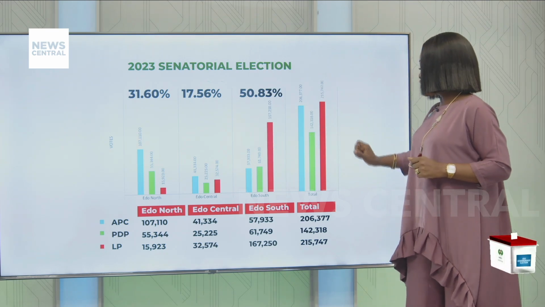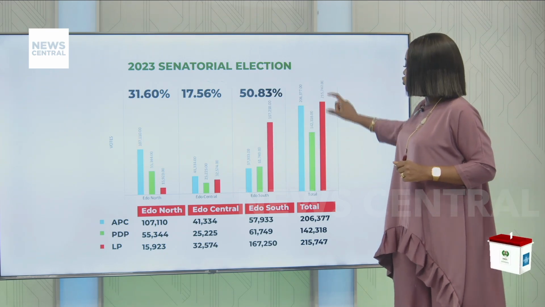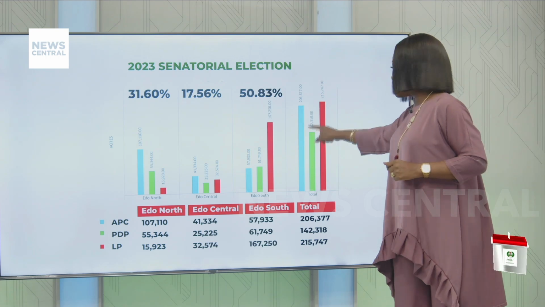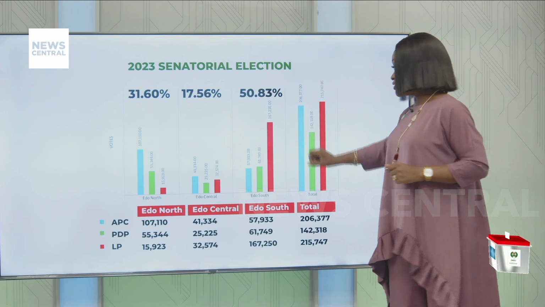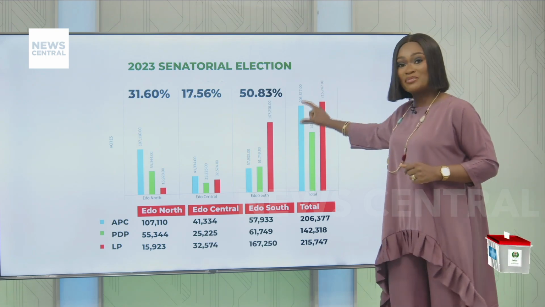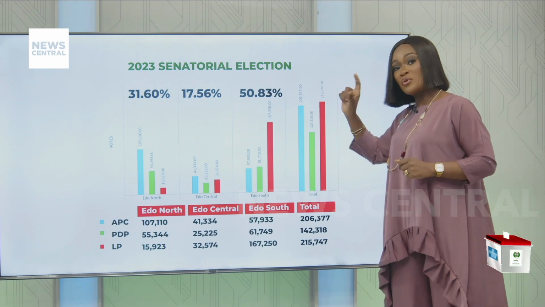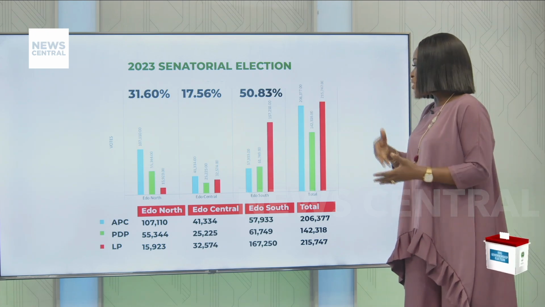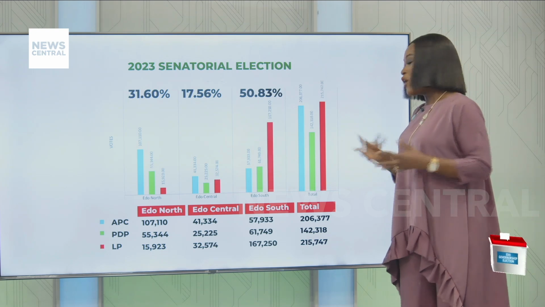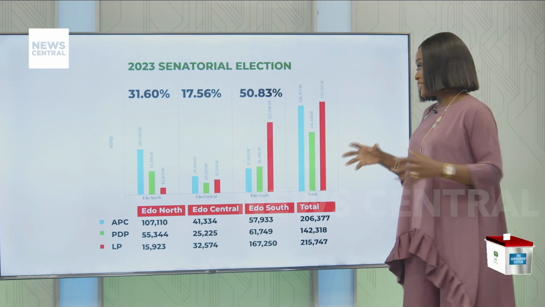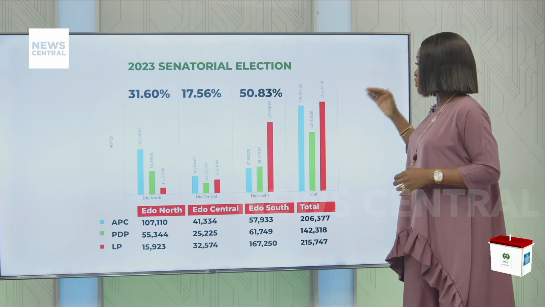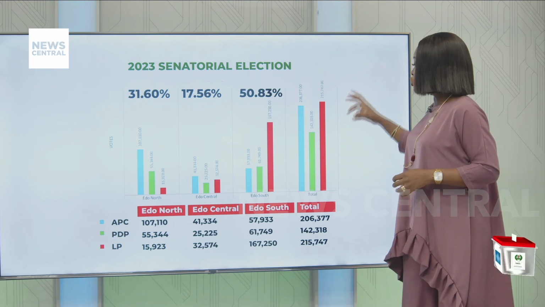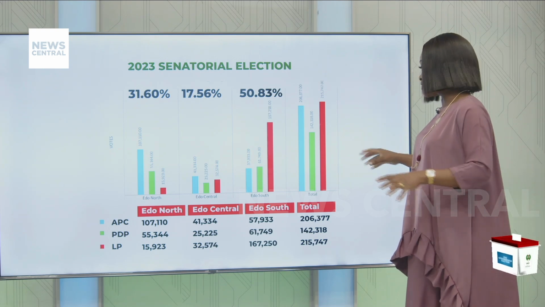Now, what did Labour Party do? Labour Party decided to go with Edo South. Remember that Edo South is sophisticated. Edo South would rather go for a candidate based on pedigree rather than voting for someone who is from their own clan. So the question now is, what is going to happen? Who is going to win? It's really, really sophisticated, and I must say that so many factors will come into play in deciding who is going to win, because there are so many factors to be looked at.